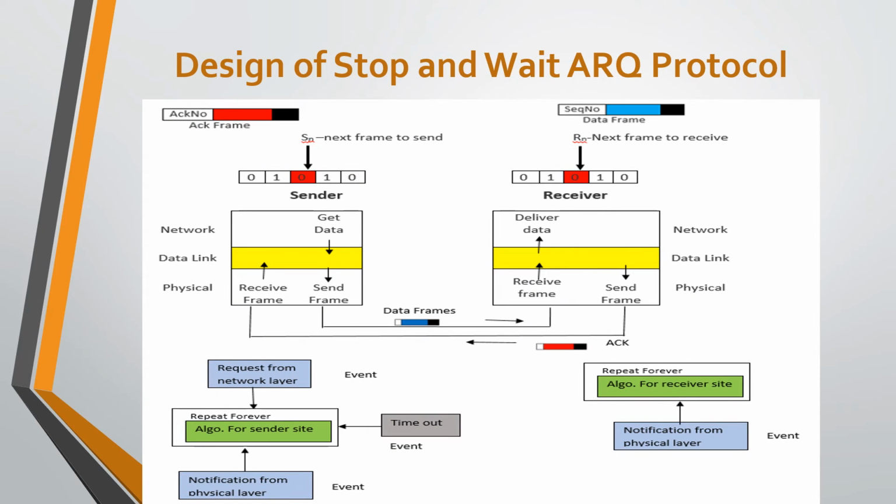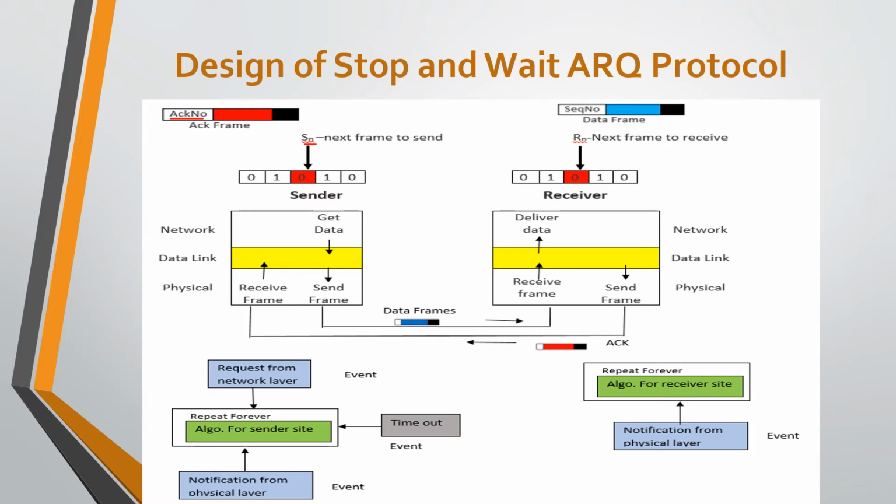This diagram shows the design of the stop and wait ARQ protocol. Here the sending device keeps a copy of the last frame transmitted until it receives an acknowledgement for that frame from the receiver. A data frame uses a sequence number, whereas an acknowledgement frame uses an acknowledgement number. The sender has a control variable, Sn, which is used to indicate the next frame to send from sender to receiver.